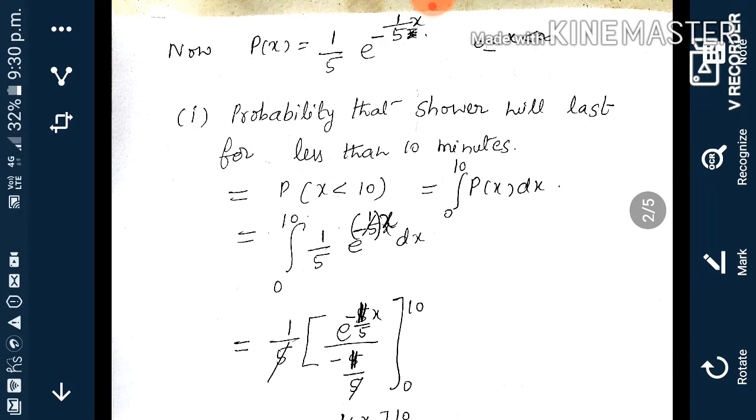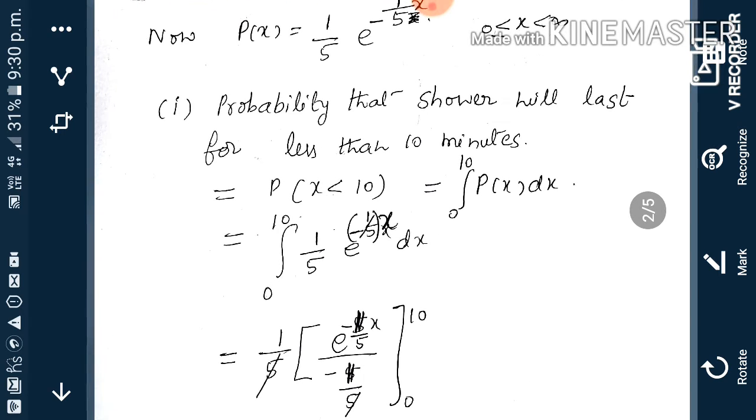So now p(x), the probability density function, is alpha e^(-alpha x). Alpha is 1 by 5, so 1 by 5 e^(-x/5), x between 0 and infinity. So the first question: the probability that the shower will last for less than 10 minutes. So we have to find p(x less than 10).